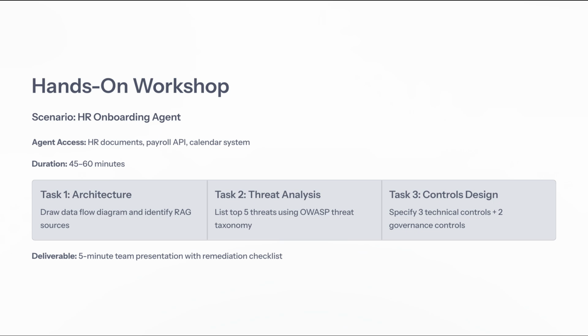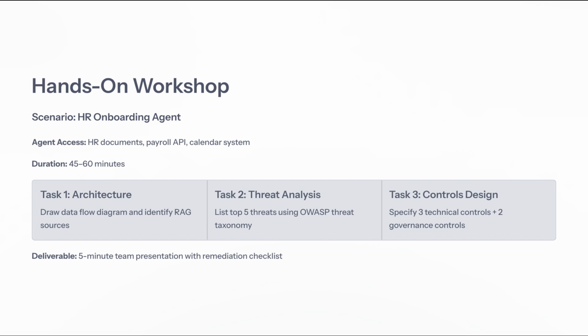Next, we'll shift our focus to threat analysis. Using the OWASP threat taxonomy, you'll list the top 5 potential threats that could impact our onboarding system. Finally, you'll design technical and governance controls to mitigate those threats. 3 technical and 2 governance controls will be your targets. At the end of the workshop, your team will present a 5-minute summary along with a remediation checklist. This exercise is vital for ensuring that our onboarding process is secure and efficient.